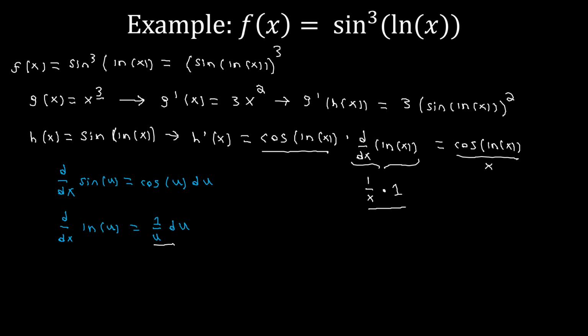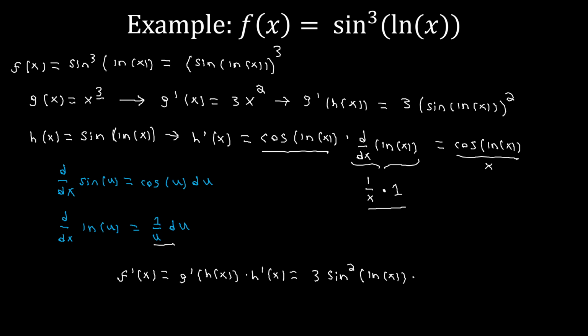So now that we have g prime of x, g prime of h of x, and h prime of x, we're now almost done. We just need to write f prime of x is going to be equal to g prime of h of x times h prime of x, which here is going to be equal to 3. I'm going to rewrite this as sine squared of ln of x.